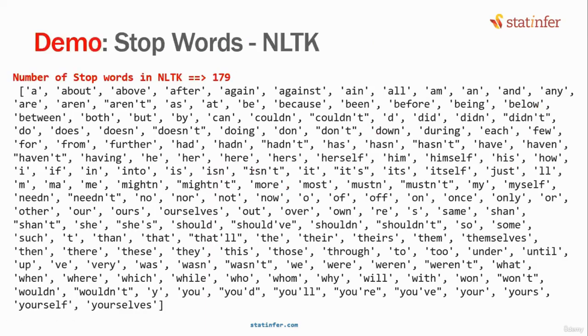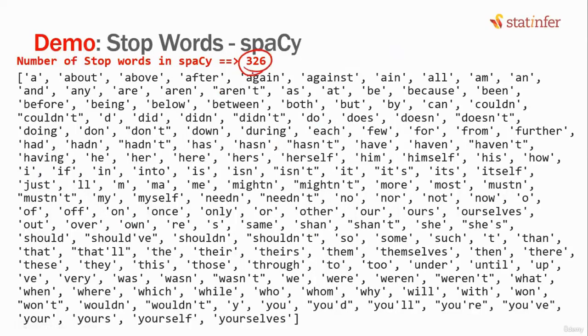The NLTK package has given a list of 179 stop words: into, is, it, most, of, own, over, the, their, them, themselves, to, under. These are all stop words. spaCy has given 326 stop words. These packages have taken millions of Wikipedia pages and Google News pages, scanned through them, and found the most frequent words. What do you mean by stop words? The words that appear most frequently. They appear in almost every document.